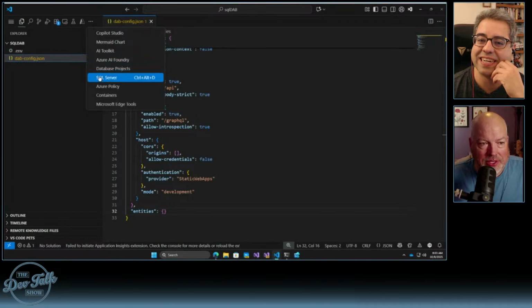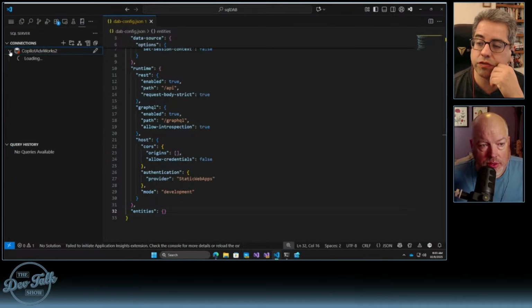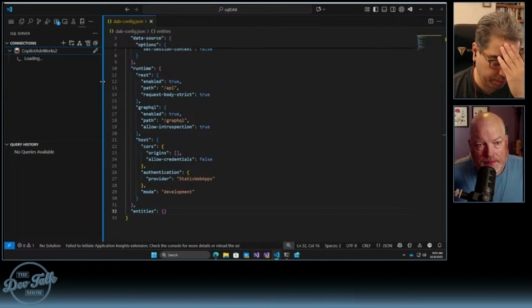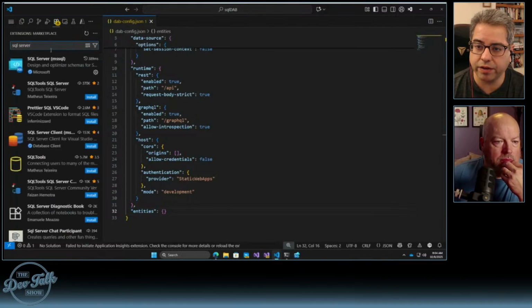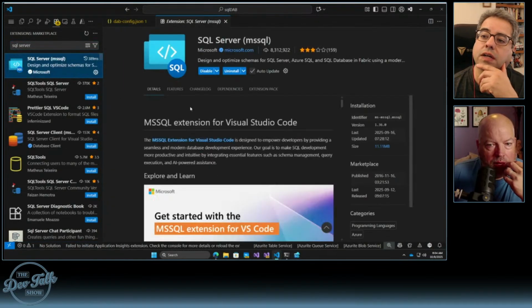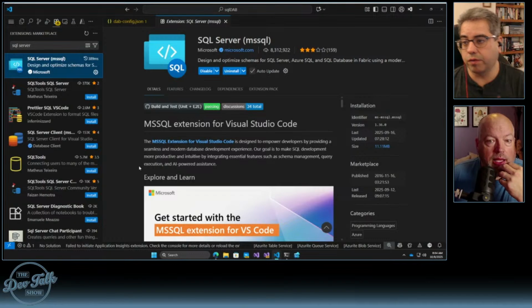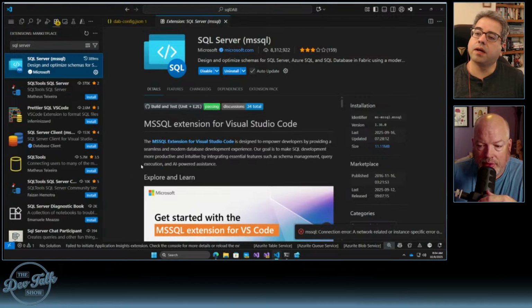I'm going to see. I think I have a SQL Server instance here, and I'm pretty sure I should have a connection. So you're in Visual Studio Code using, is it still the MS SQL plugin is what it's called? Something that people may be unfamiliar with is that Azure Data Studio is retiring, has retired, and basically the features were moved into the SQL Server extension, right there. Yeah, I've been using that myself. I like it. I think it captured a lot of stuff that Data Studio had, so it's good to have one tool there.